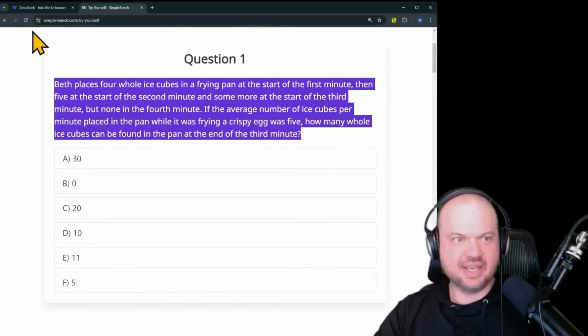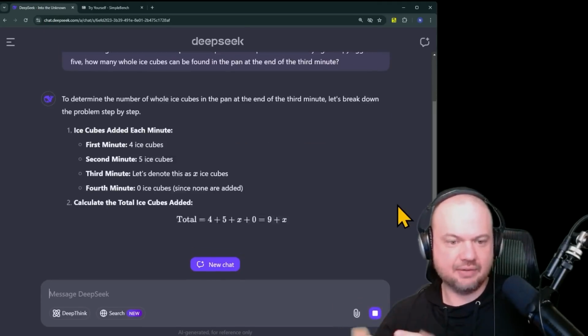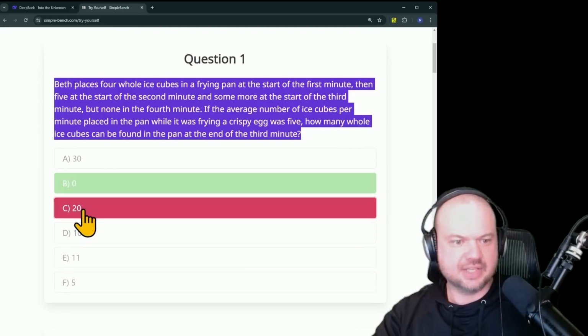I'm not even going to give it the answer. I'll just put this in there. Since it's supposed to be pretty good at reasoning, even though it's not a quote-unquote reasoning model, it's going to be interesting to see how well it performs in these. So its final answer is 20. Is that the correct answer? It is not. The correct answer is 0.